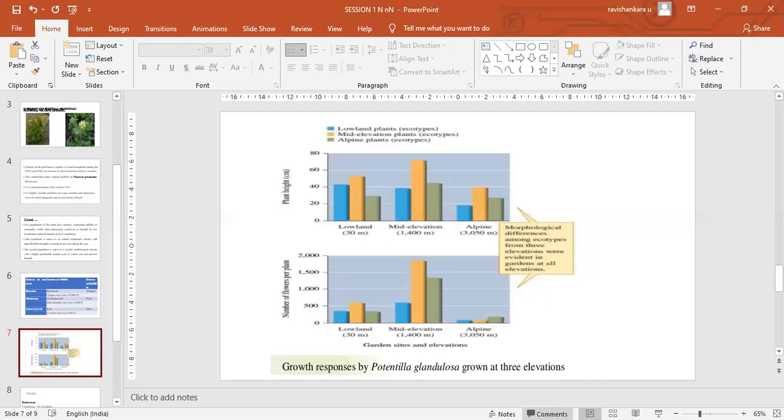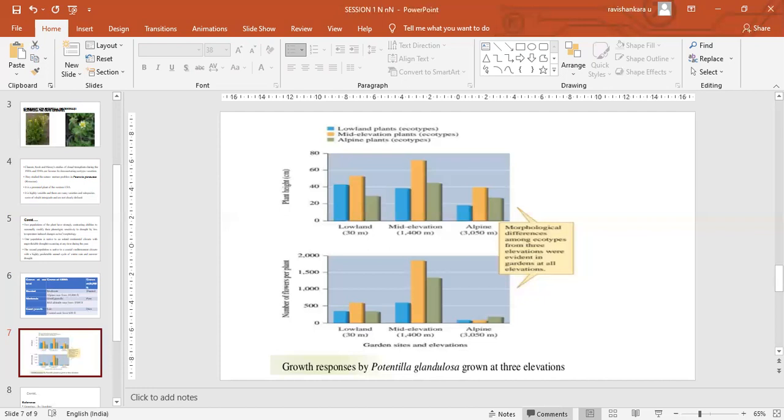And similarly, the number of flowers produced per plant also counts as expression of the gene. So when we compare the three varieties, the alpine variety at around 3,050 meter height has totally shown lesser flowering, all three shown lesser flowering.